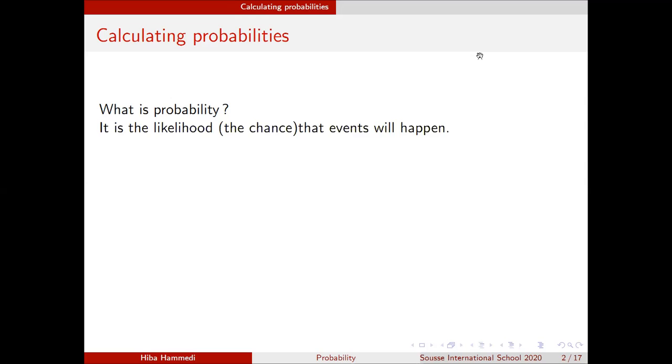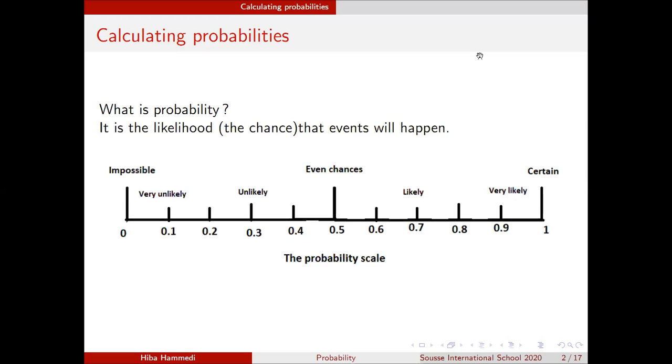Okay, and to do that we have what we call the probability scale. So if an event is... I'm sure that that event will happen in the future, so I say that the probability of that event happening in the future is equal to 1. So I'm certain about that. This is what we call the certain event. For example, I know for sure that one day the sun will rise. Yeah, this is a very certain event. I know one day that the sun will set. So this is a certain event.